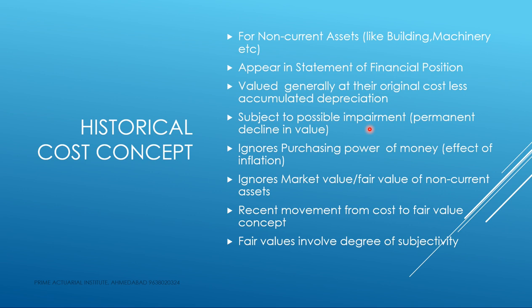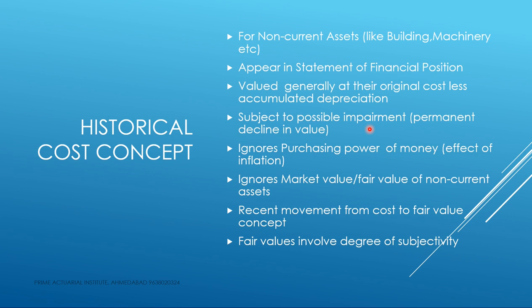We are already showing it at 7 lakhs. So what we need to do is charge as expense 4 lakhs of impairment charges. That means we assume that the value of the machine will now never go up beyond 3 lakhs. It's a permanent damage to the value of the machinery, so we make the impairment.